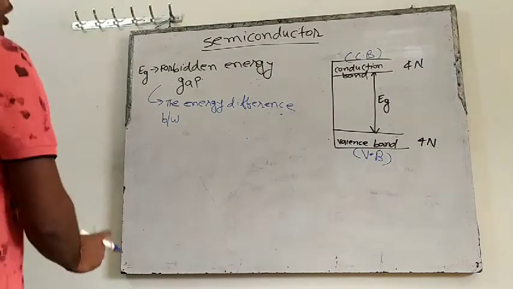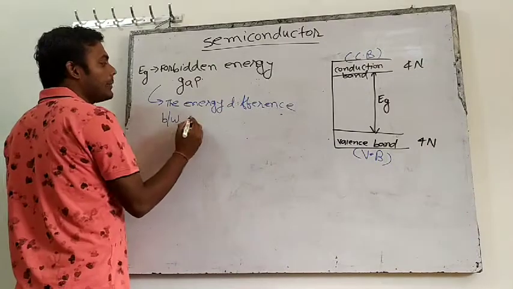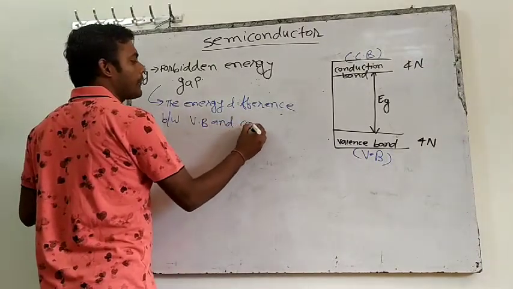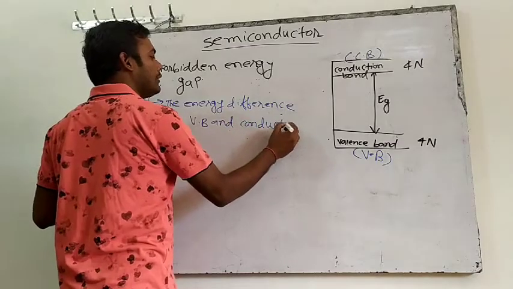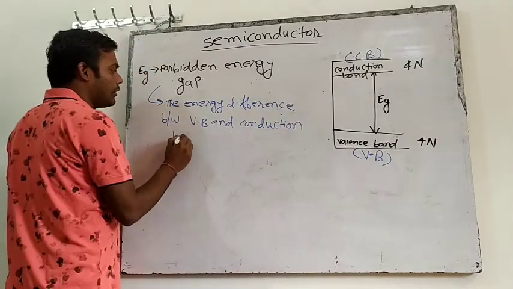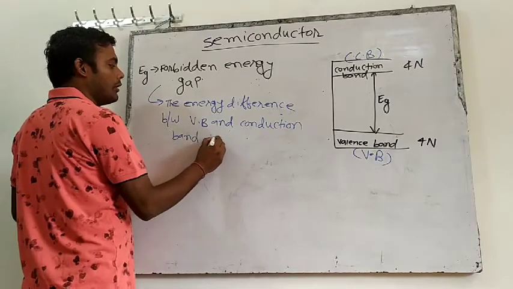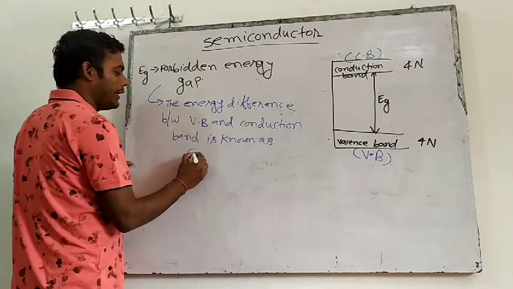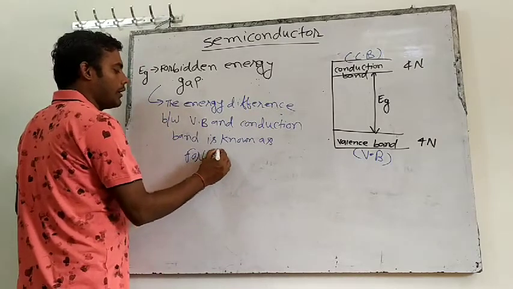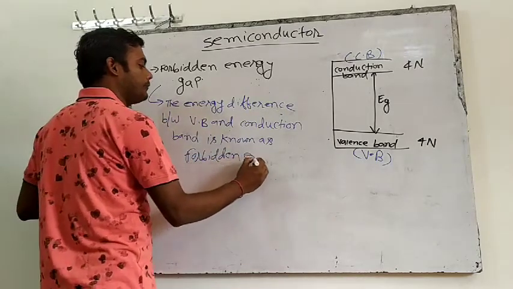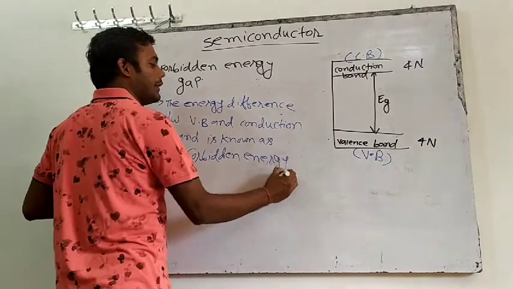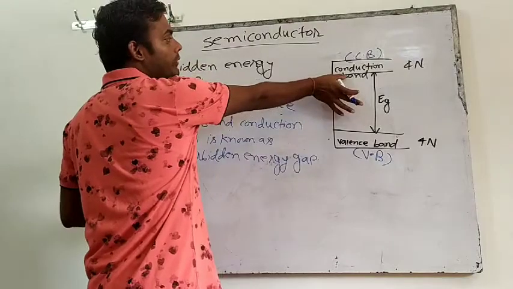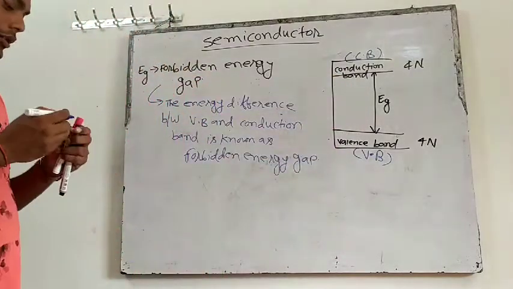Clear? So the energy difference between valence band and conduction band is known as forbidden energy gap.